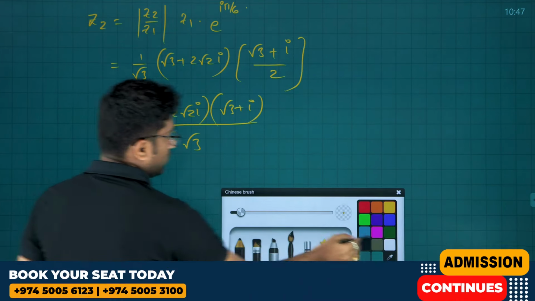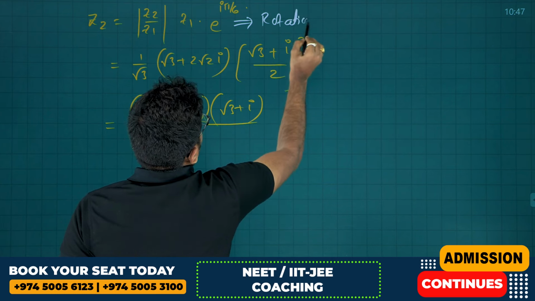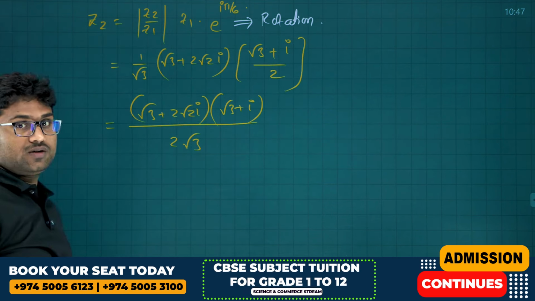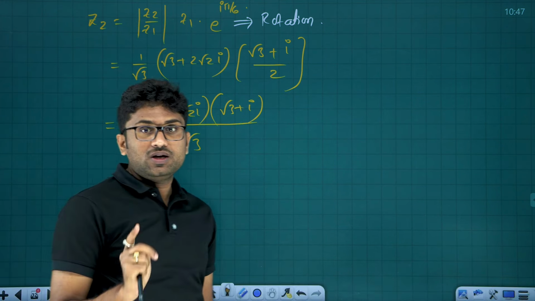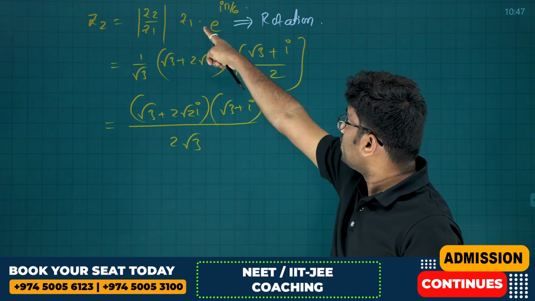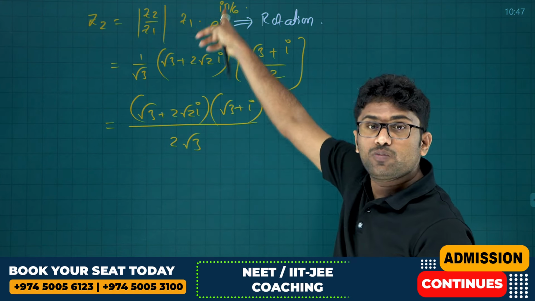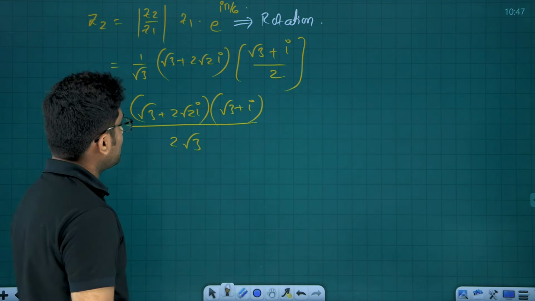Friends, this is the rotation formula. If Z2 is being rotated with respect to Z1 by an angle of pi by 6 in the anti-clockwise direction, then Z2 is equal to mod Z2 by Z1 into e power i times the angle it has been rotated, pi by 6.